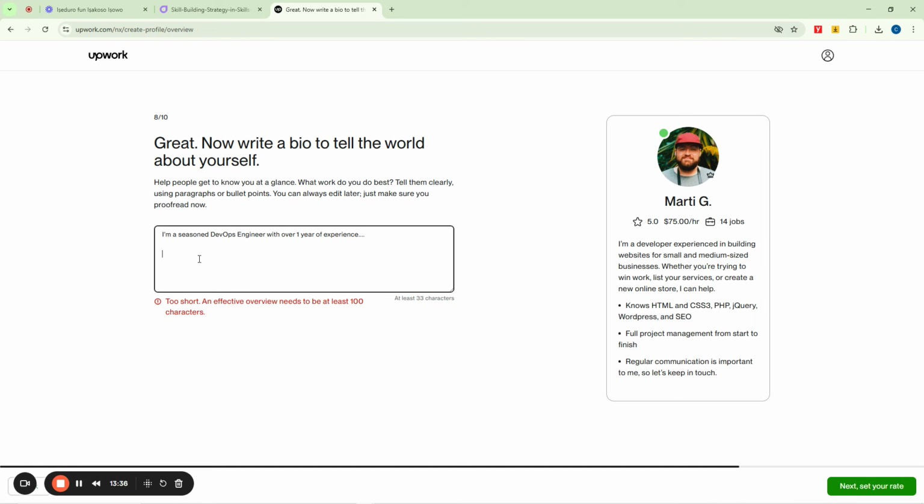Now the next thing you want to do is you can put some kind of bullet list here. Say okay, knows how to deploy containers and Kubernetes. This is just for an instance.